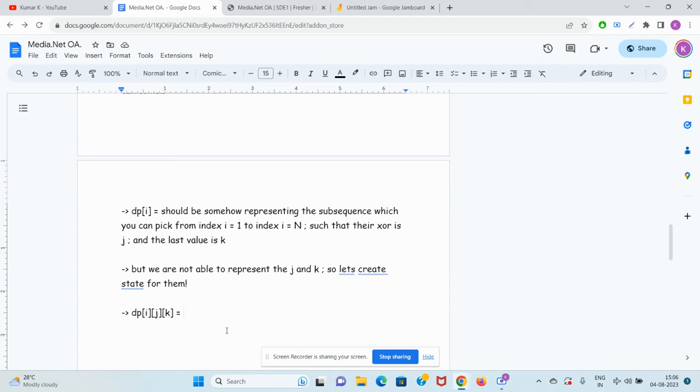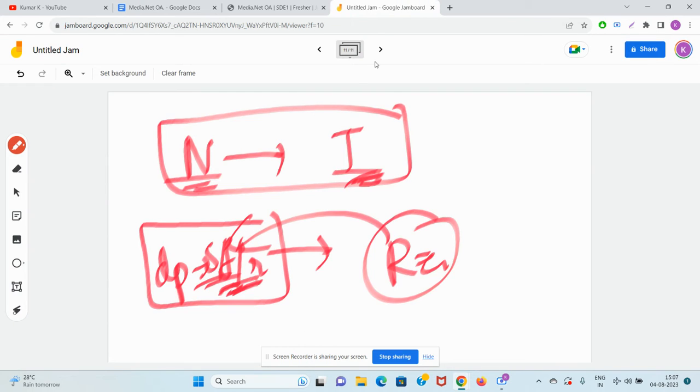DP[i][j][k] true means there is a subsequence from index 1 to i such that its XOR is j and the last element is k. That's it, guys. Now your job is done.